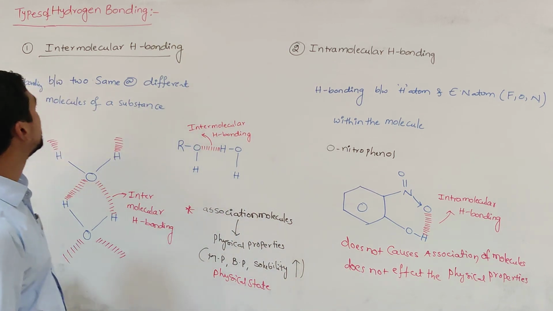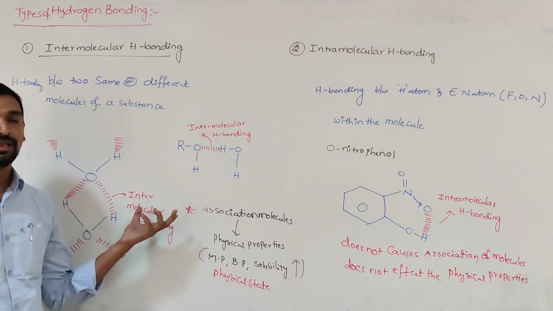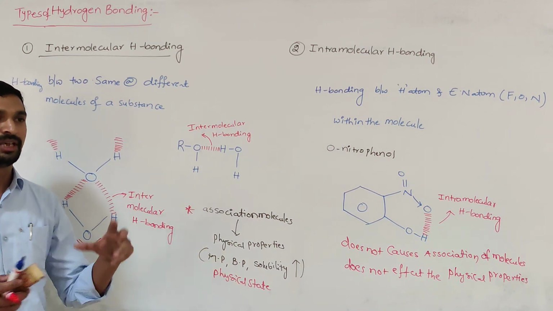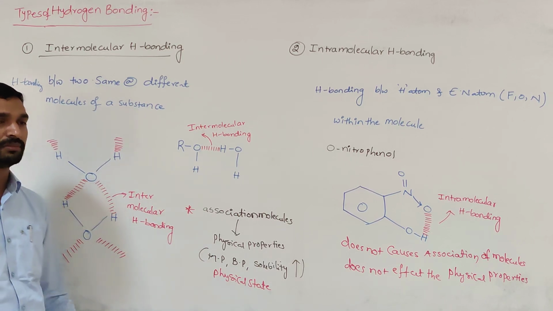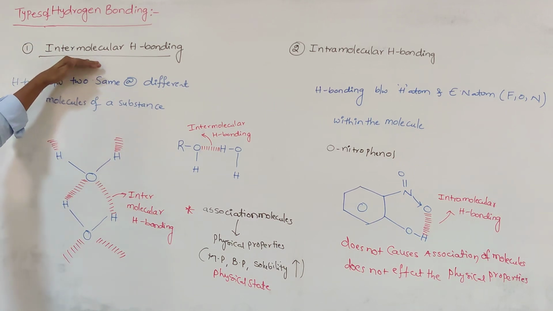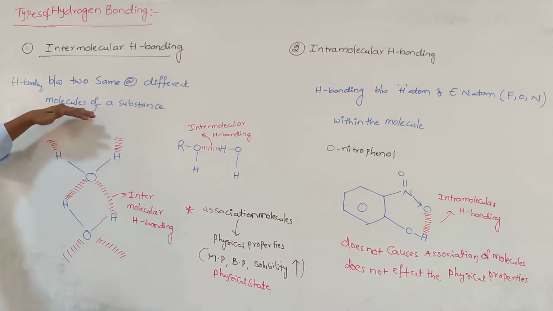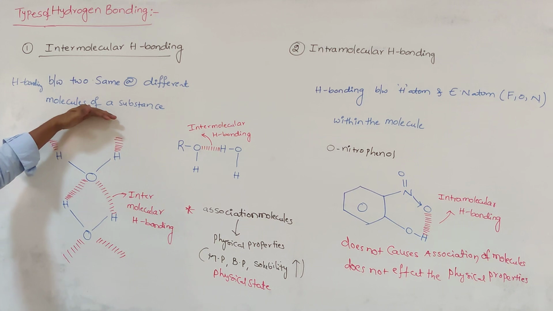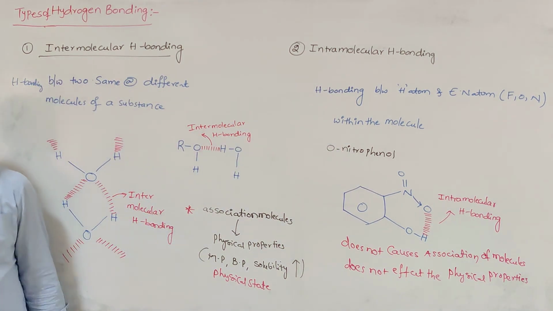So this is about the types of hydrogen bonding. Hydrogen bonding is simply the attractive force which binds the hydrogen atom of one molecule and the most electronegative atom of another molecule. Generally that is called hydrogen bonding. Here there are two types: intermolecular hydrogen bonding and intramolecular hydrogen bonding. If hydrogen bonding takes place between the same or different molecules, that is inter. If it takes place within the molecule, that is called intramolecular hydrogen bonding.